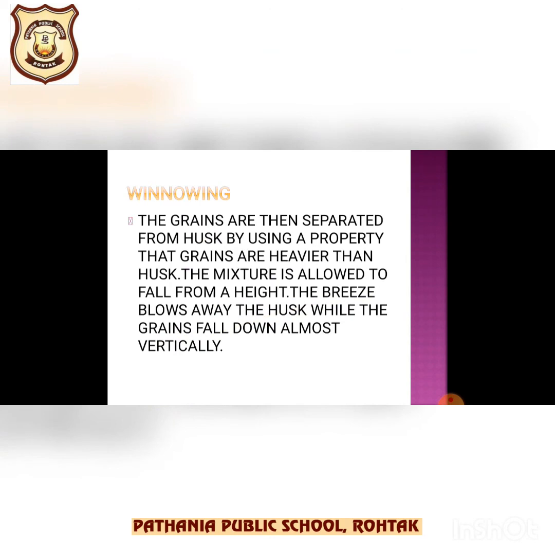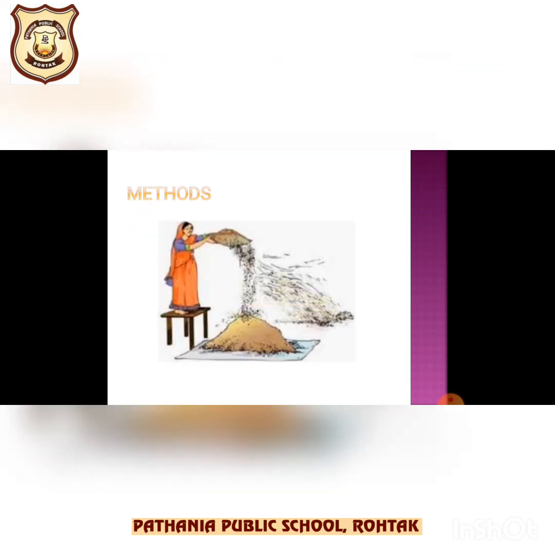This method is based on the fact that husk is very light whereas wheat grain is comparatively heavy, and it is done by using a winnowing basket as you can see in this picture, right? The winnowing basket, जिसे हम छाछ भी बोलते हैं हिंदी में. So the process is that the mixture of wheat grains and husk is taken in a winnowing basket, and the farmer, or as you can see here, the lady stands at a higher platform from the ground and allows the mixture of wheat grains and husk to fall down from a height by shaking the winnowing basket